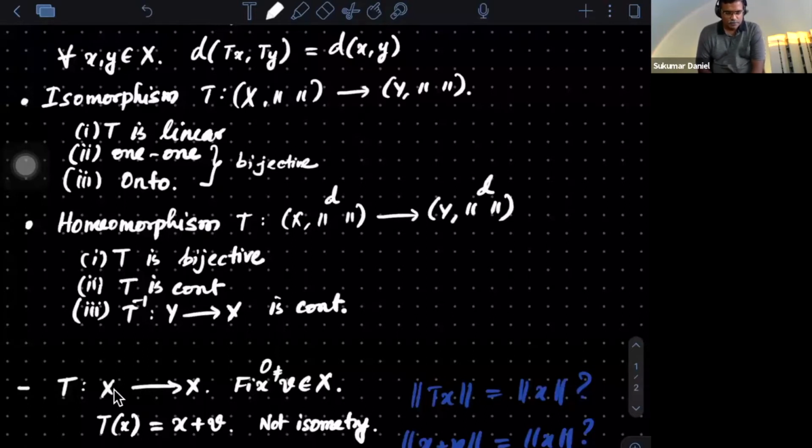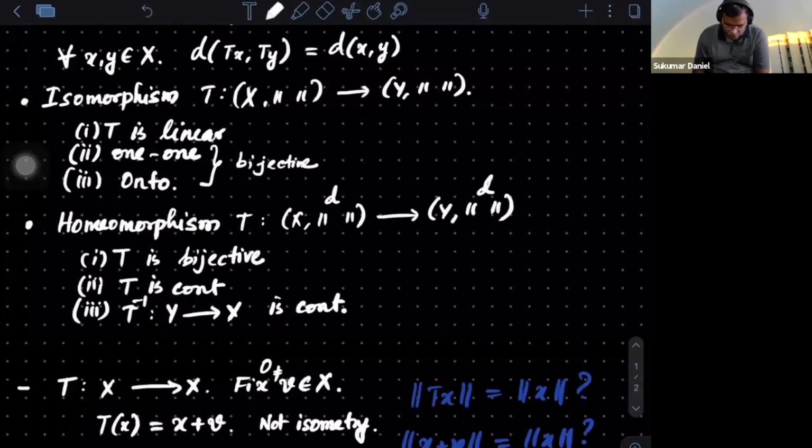What about homeomorphism? All you need to check is whether it is bijective, continuous, and the inverse is continuous.